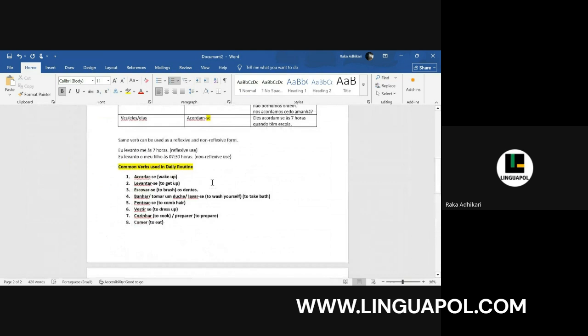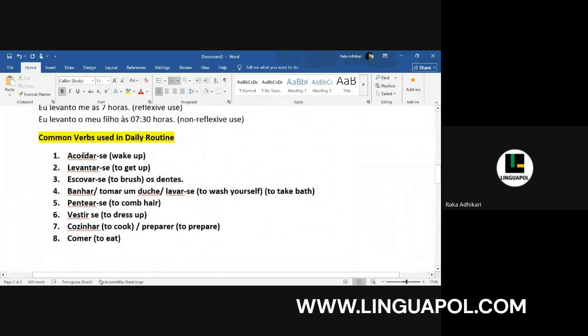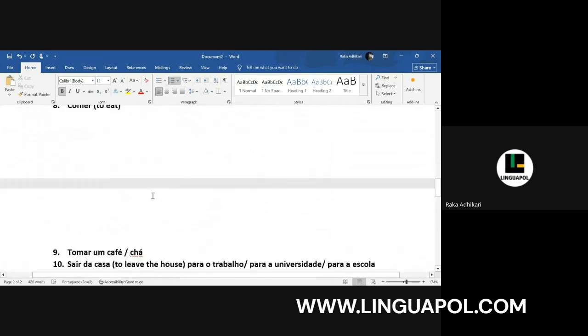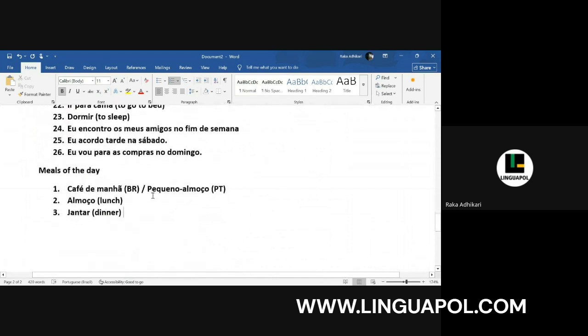Now this is our daily routine. So we will start with acordar, levantar, and along with this you can actually add the real things that you do during your day.